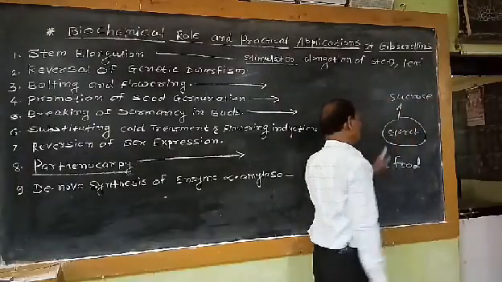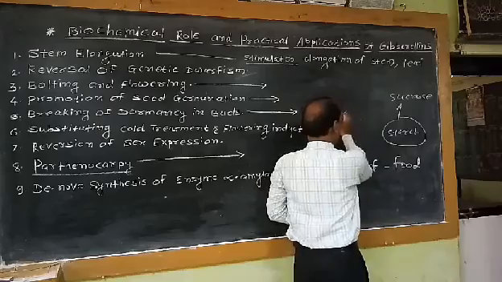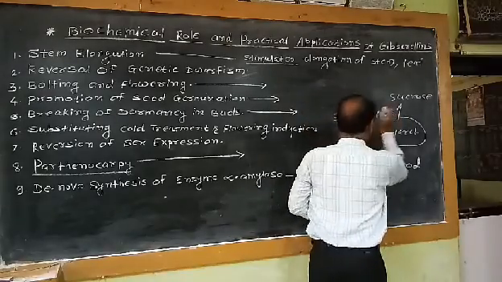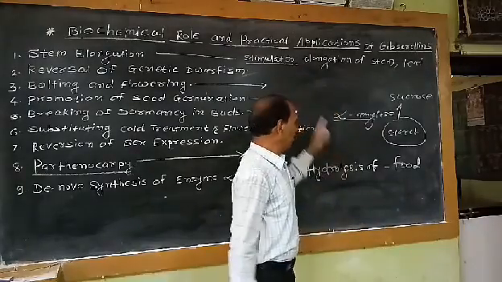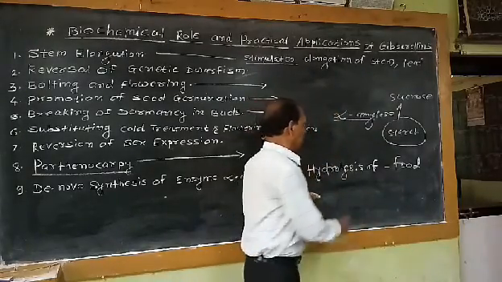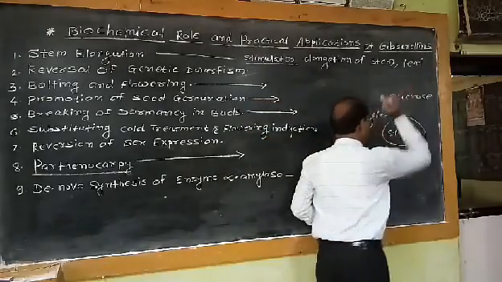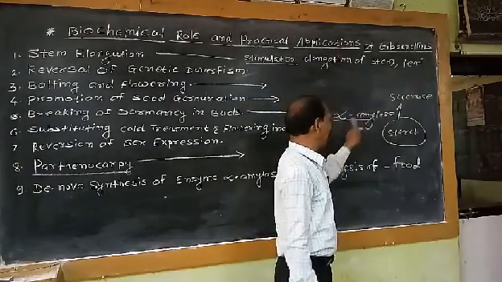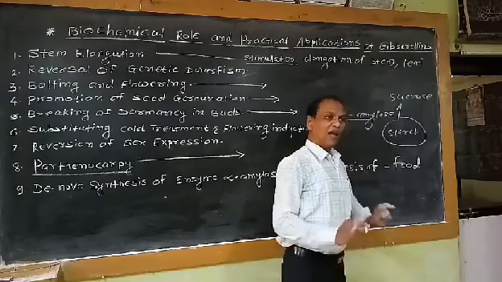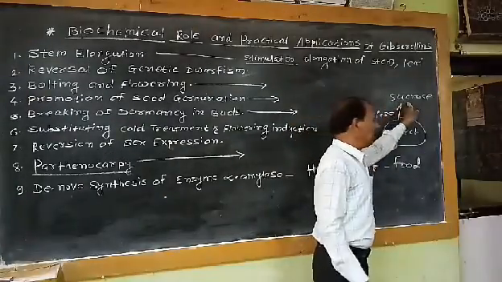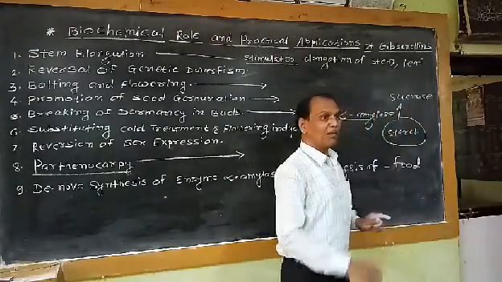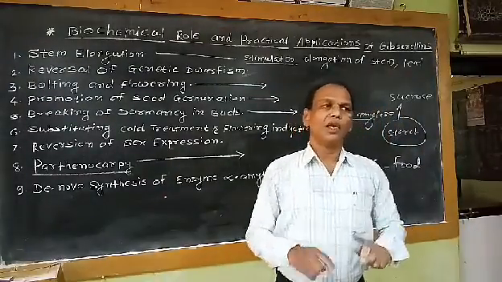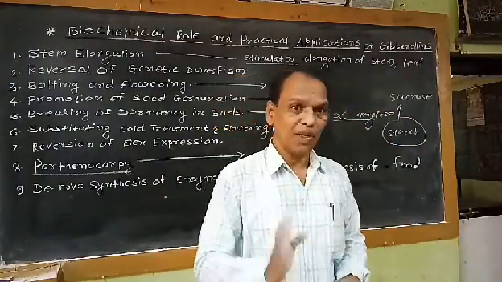Starch is converted into simple sugar by the activity of the enzyme alpha amylase. That means at the time of germination, this conversion of starch into sucrose takes place naturally by the activity of enzyme alpha amylase. If the developing embryo gets this soluble food, then only the embryo further develops.